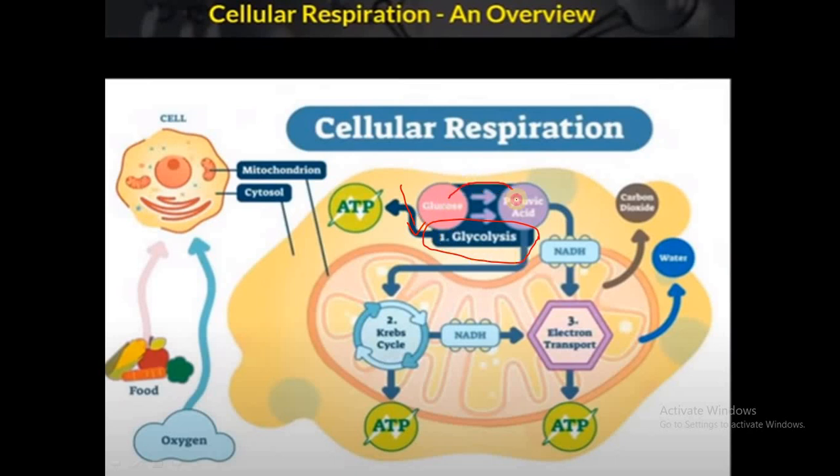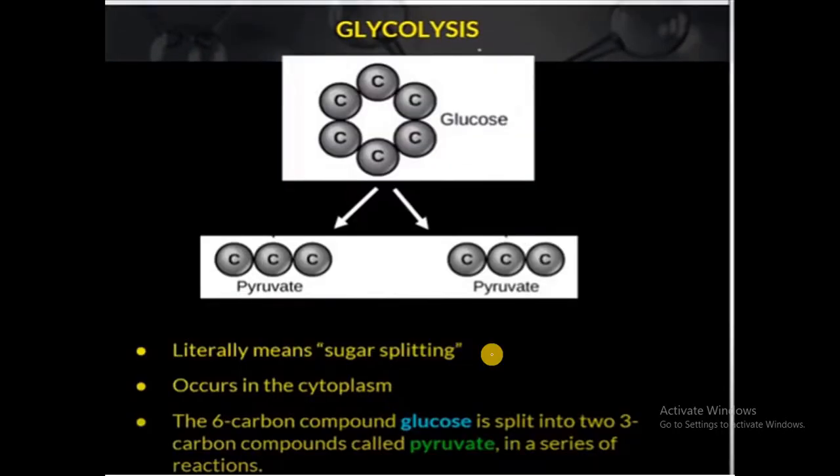The product of glycolysis is pyruvic acid, and that pyruvic acid enters the Krebs cycle in case of aerobic respiration, and from the Krebs cycle the next step is the electron transport system. The products of all this respiration are carbon dioxide and water, with the release of ATP. So this is all about the steps of aerobic respiration.